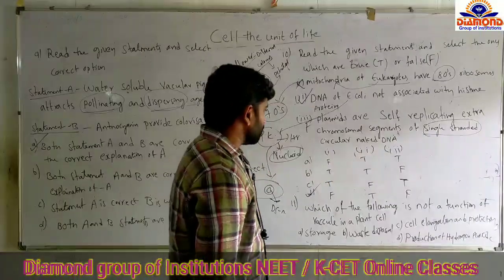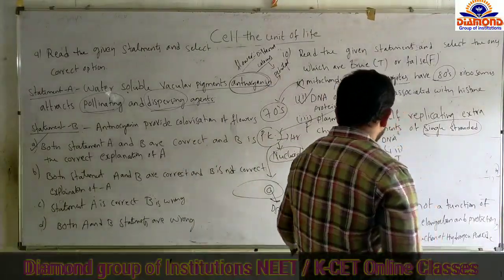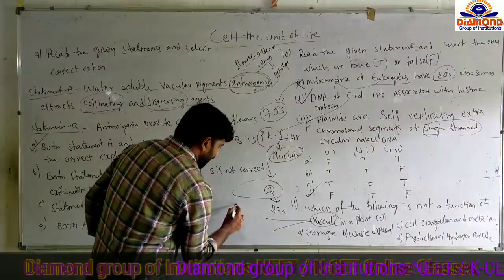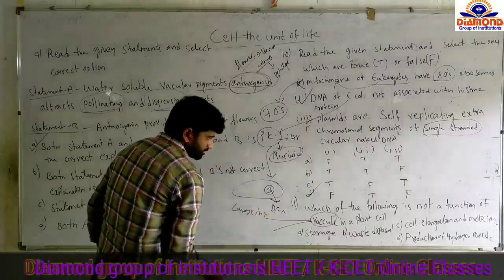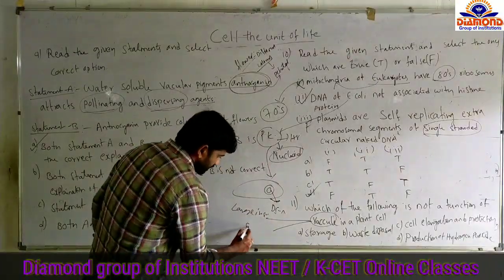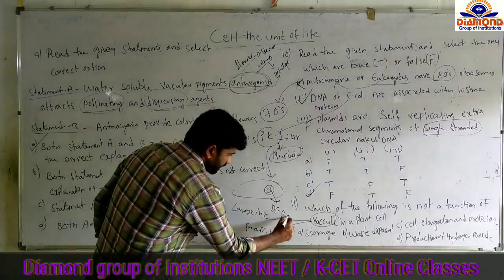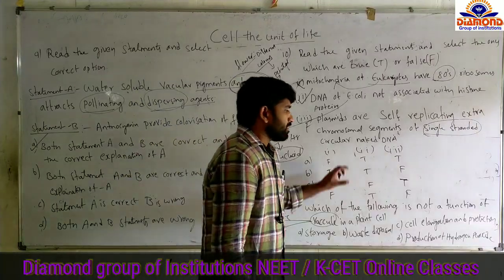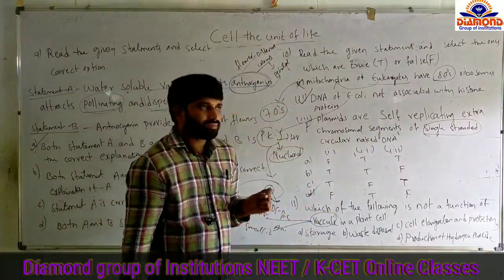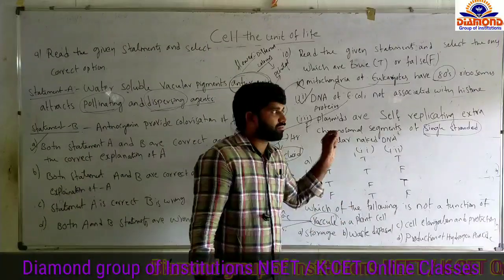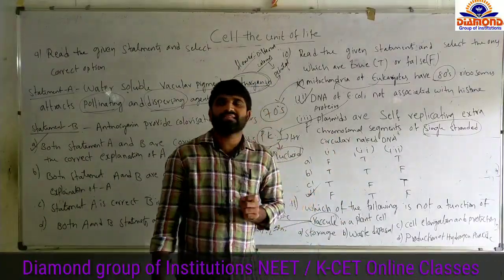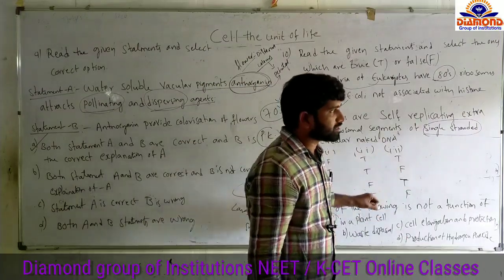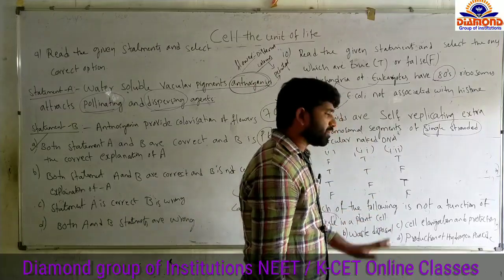Next question. Which of the following is not a function of vacuole in a plant cell? Vacuoles in plant cells are large in size. In animal cells, they are small in size. These are the characters of plant cells and these are the characters of animal cells. Functions of the vacuoles: these large vacuoles are helpful for storage of water, and vacuoles act as excretory organelles for excretion in plant cells. Any waste materials present will be stored in the vacuoles.